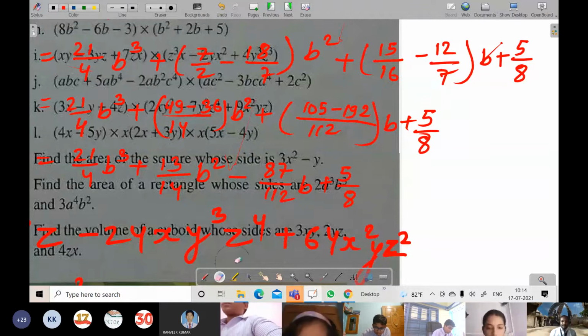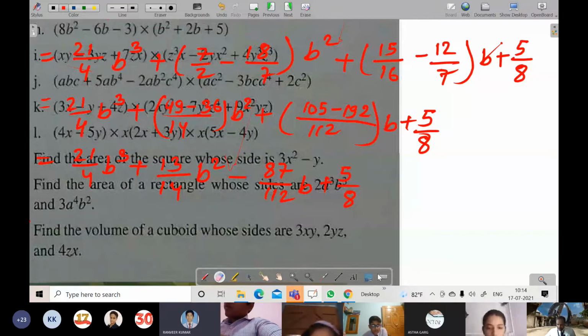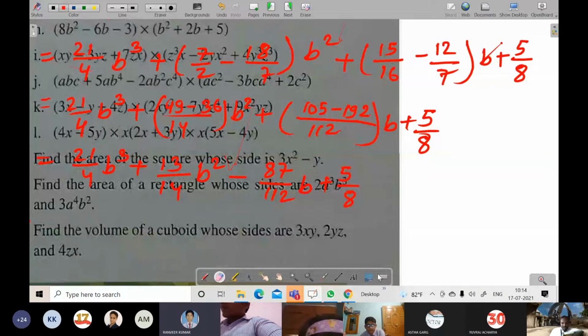Is the answer matching? No, sir, not matching. Did you make this or did you not make it? Without making, you are asking. I made it, sir, but the answer is not matching. This is chapter 6 only, 6d. There the answer is given totally different, not a little bit different.